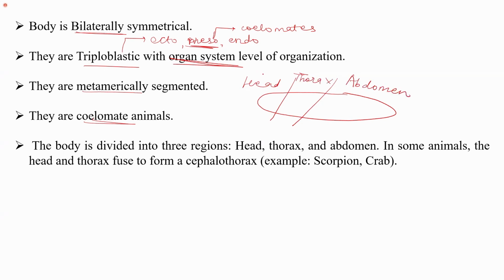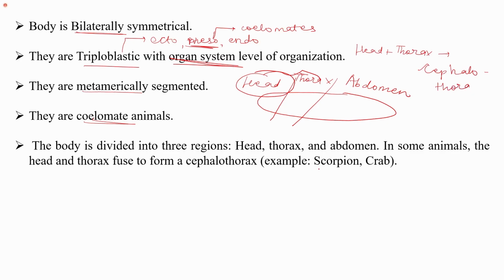Also, in some cases, the head is fused with the thorax. The word cephalic is used for head. Therefore, the fusion of head plus thorax in some animals is known as cephalothorax.